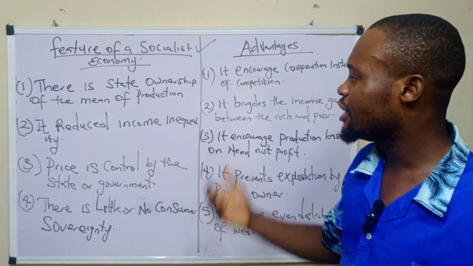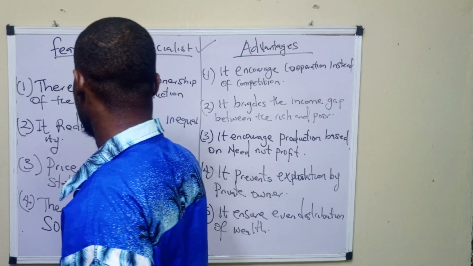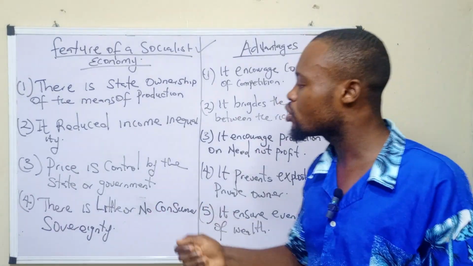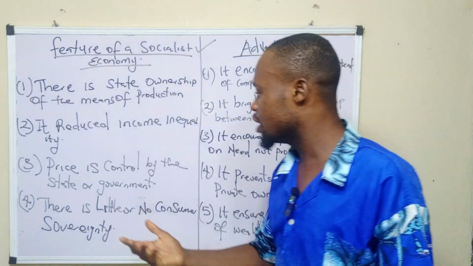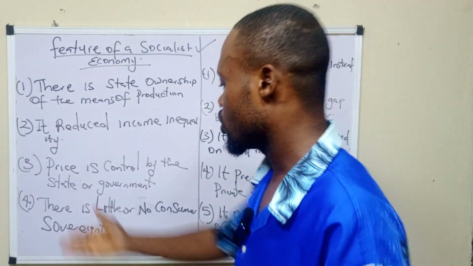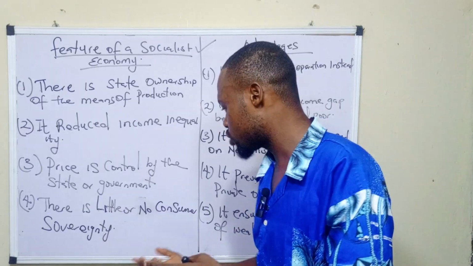The first one is, there is state ownership of the means of production. Then the second one is, it reduces income inequality. Then the next one is, price is controlled by the state or government. So the next one is, there is little or no consumer sovereignty.